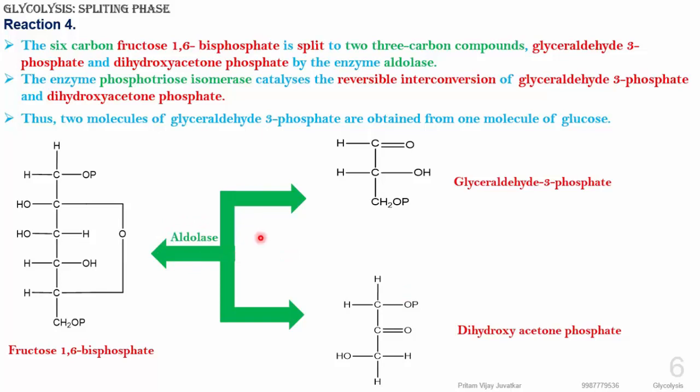See what will happen: these two compounds are isomers of each other. So glyceraldehyde 3 phosphate can convert into dihydroxyacetone phosphate, and dihydroxyacetone phosphate can convert into glyceraldehyde 3 phosphate. So you can easily make out that two glyceraldehyde 3 phosphate molecules will form. And this is again a reversible reaction.